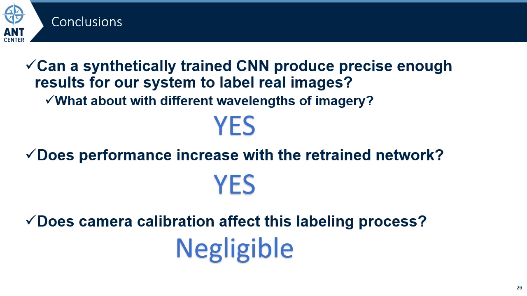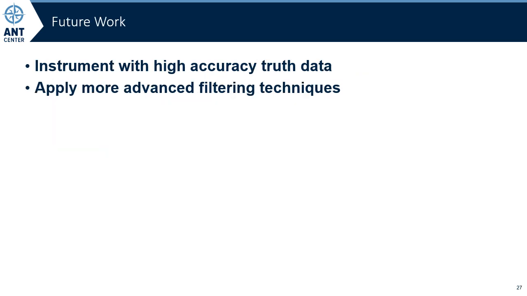Finally, we showed it is not important to have a precise camera calibration to do this relabeling. It is worth noting that the precision of the camera calibration will directly affect the precision of the pose estimate, but this is immaterial. The goal is to simply label the imagery. In the future, we expect to apply this technique in flight tests with better sources of truth, which can then be used to verify the precision of the bounding boxes and the precision of the pose estimates by the system we create.